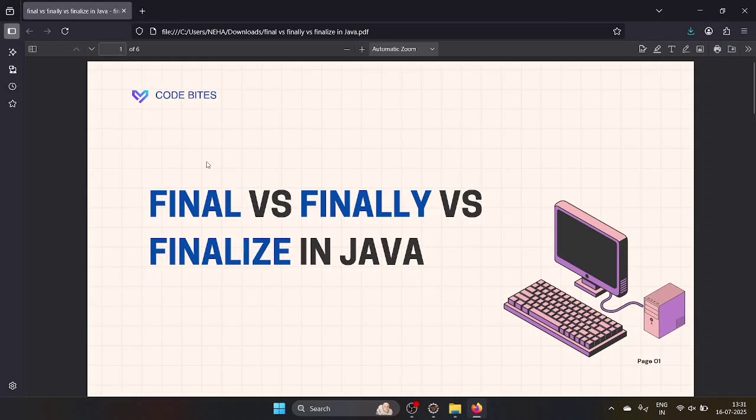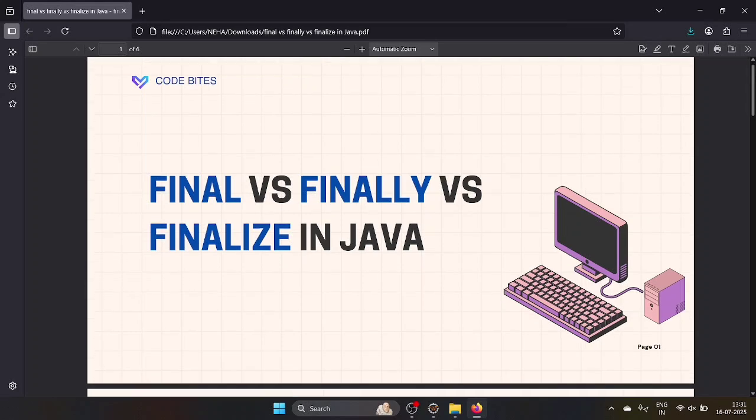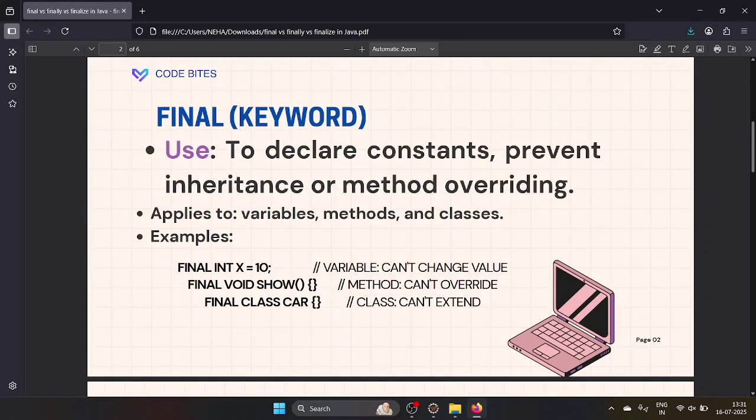Today we are going to learn what is final, finally and finalize. What is the difference between them? This is the most asked question in the interview. Tell me the difference between final, finally, finalize and when you are going to use each one. So let's go. See here, final is the keyword.